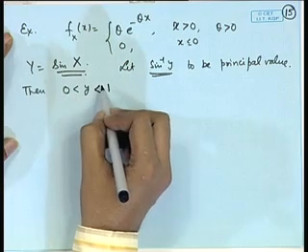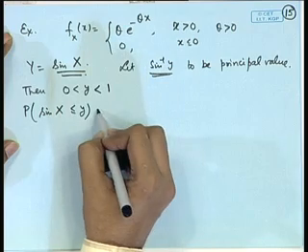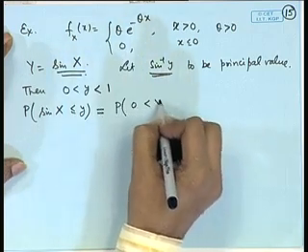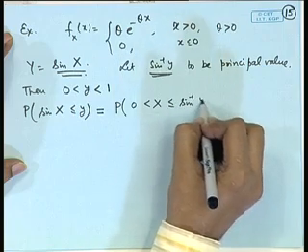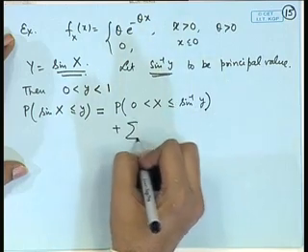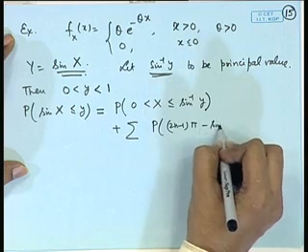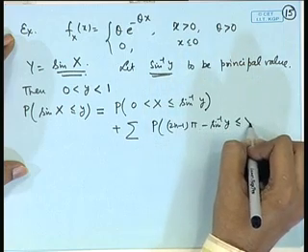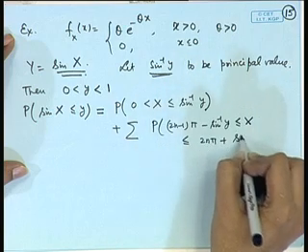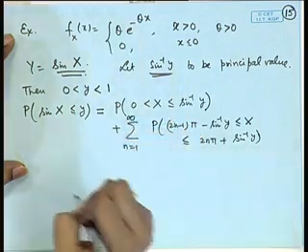So, if we take 0 to 1, then the probability that sine x is less than or equal to y can be expressed as the probability of 0 less than x less than or equal to sine inverse of y, where sine inverse is the principal value, plus the probability of 2n minus 1 pi minus sine inverse y less than or equal to x less than or equal to 2n pi plus sine inverse y, n is equal to 1 to infinity.